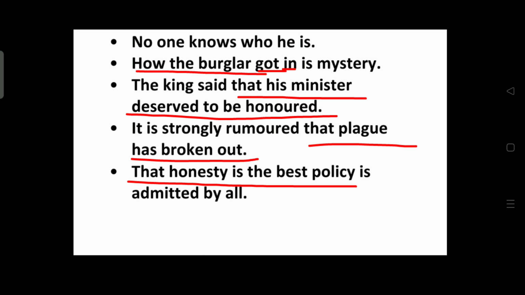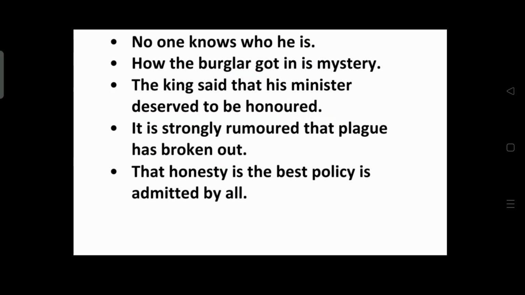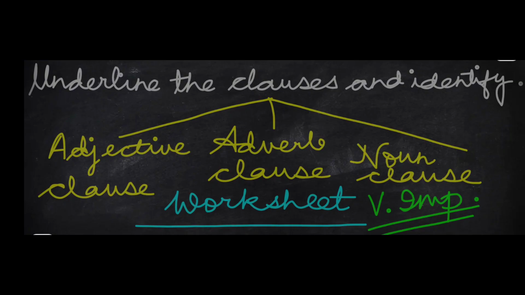That honesty is the best policy is admitted by all. What is admitted by all? That honesty is the best policy. Underline. Underline properly. That honesty is the best policy. Okay, underlining is also very important. So here we come to the end of our discussion on the three types of clauses: adjective clause, adverb clause, noun clause. In the next video, I'll share with you a worksheet, underline the clauses and identify them, and we will solve that together.